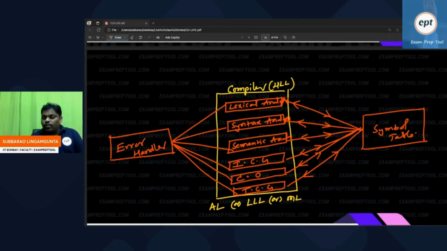Second last, code optimization. Intermediate code generator. Target code generator.